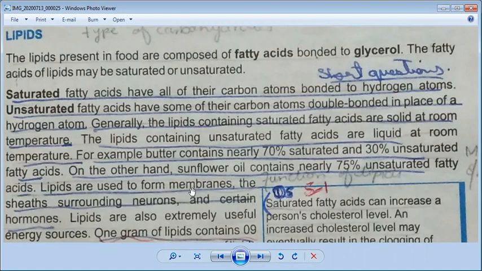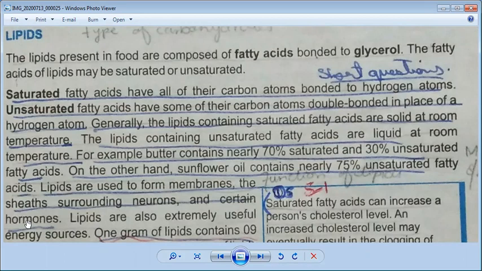I have told you our organelles have a thin cell membrane around them. Some have a single cell membrane and some have a double cell membrane. So lipids help to make the cell membrane, and the sheets surrounding neurons. Neuron is the functional unit of the nervous system, and the covering of the neuron is made by lipids.